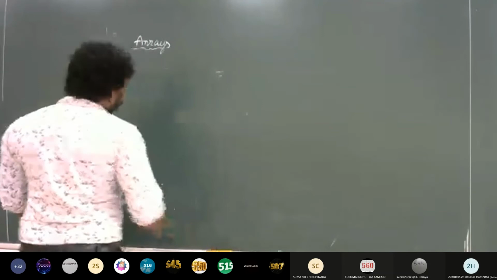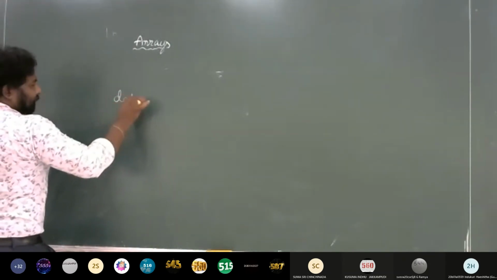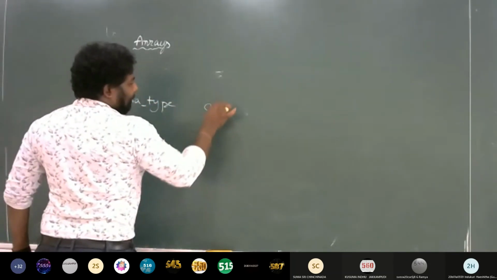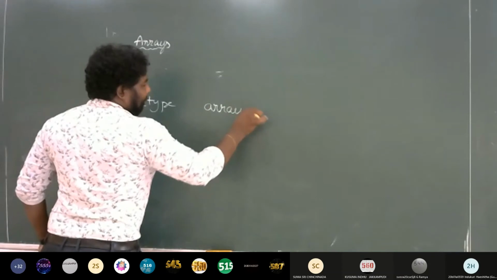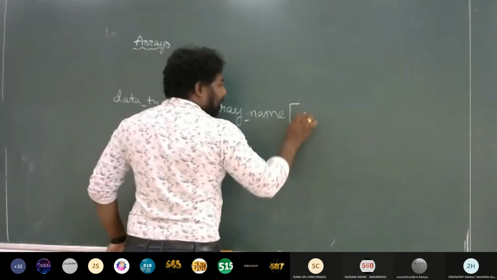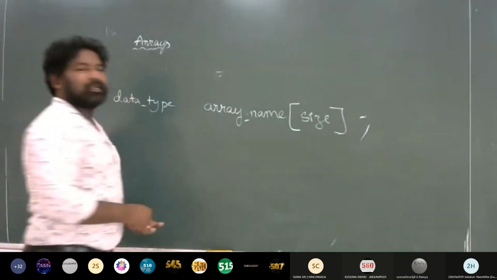Okay, just look at this. How do I have to declare my array? I have to write the data type, then a space, the array name, and use square brackets, and inside the square brackets I have to write the size.